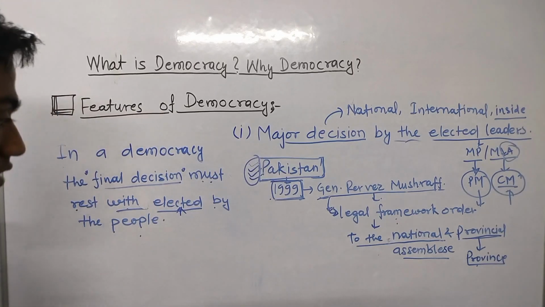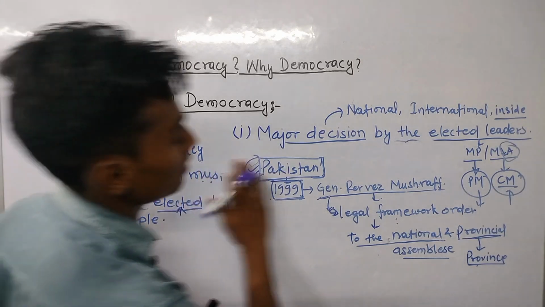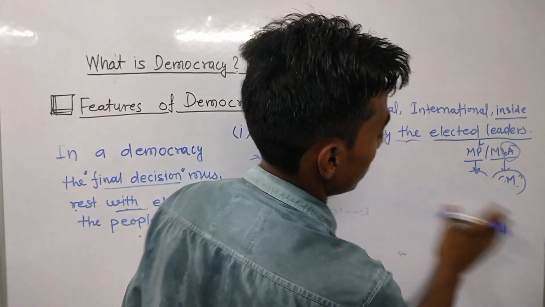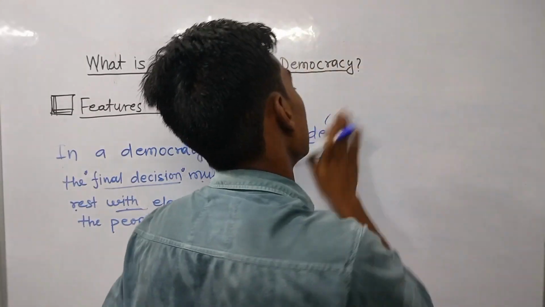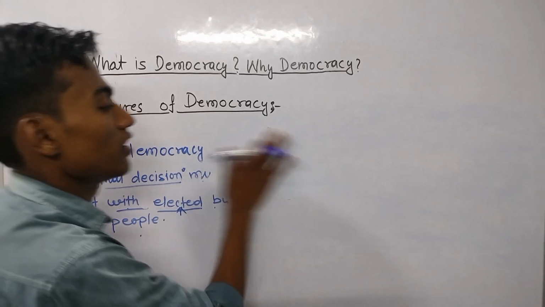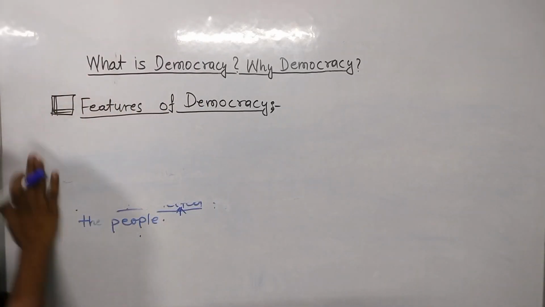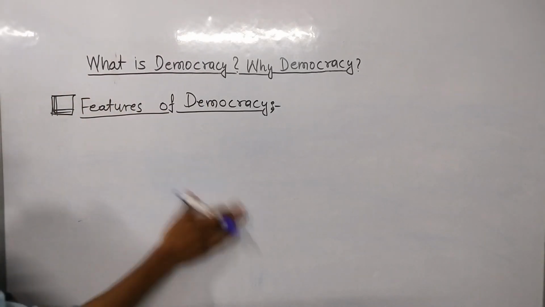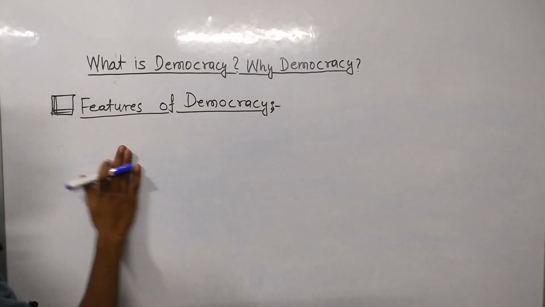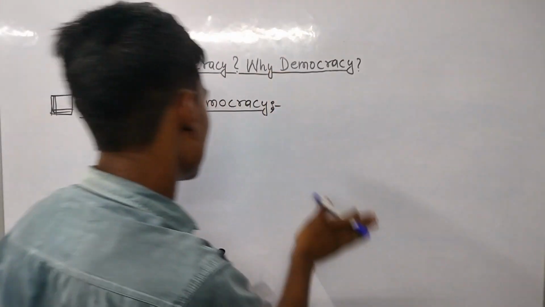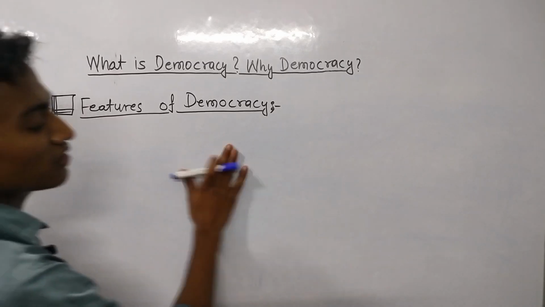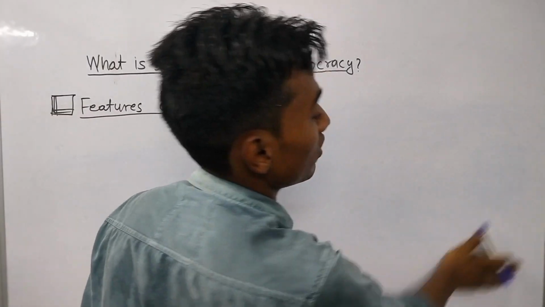So now move to the second feature of democracy, that is free and fair electoral competition. Electoral competition means election. It means the candidates are competing with each other. That is the concept of electoral competition.